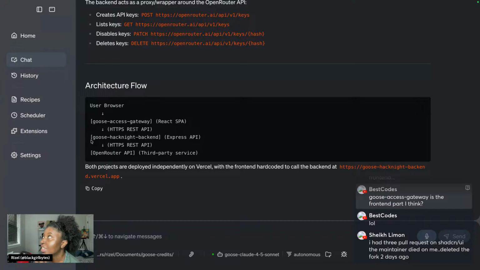Maybe I'm overcomplicating it. Then I want to go back to the Goose credits directory, make a new branch and move all the code there. I just want to make sure it doesn't copy any bad practices. I want to start fresh and new. So we'll see if I'm making a bad decision or not.